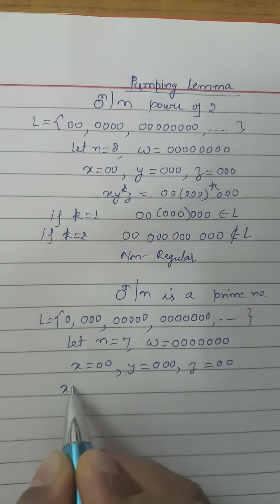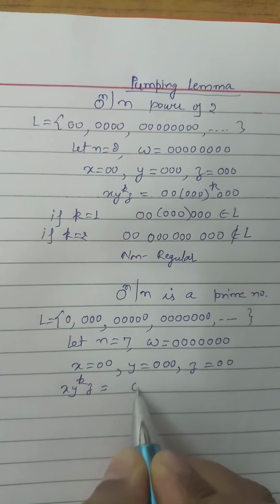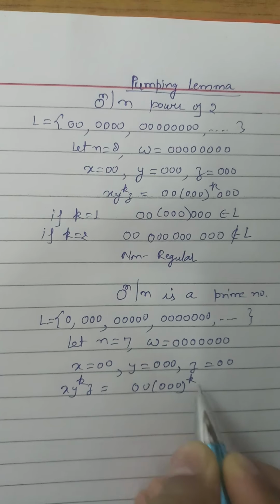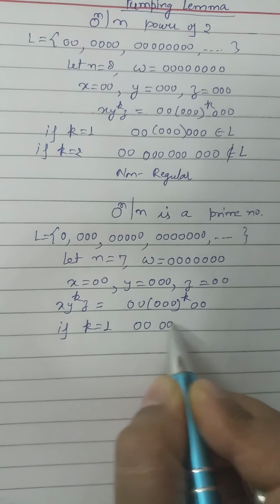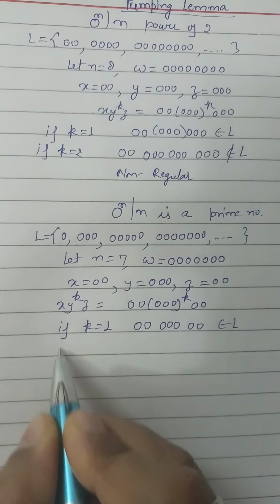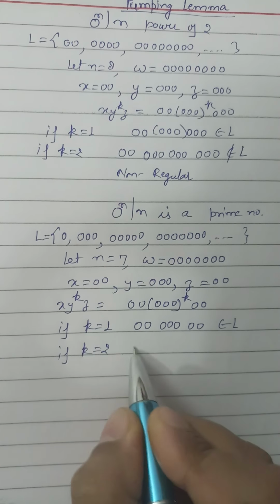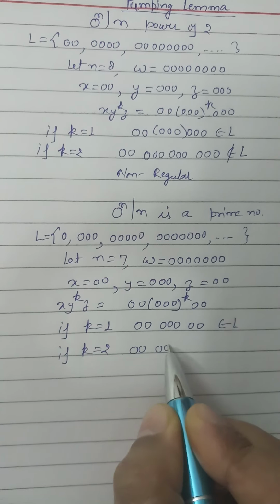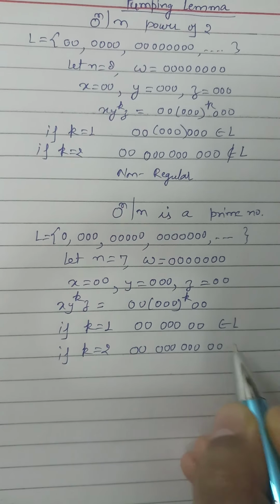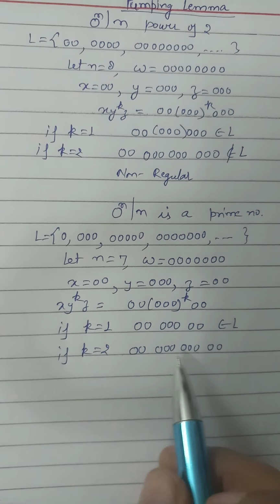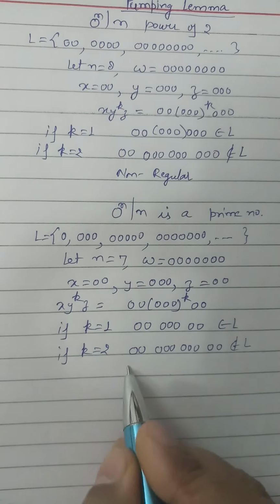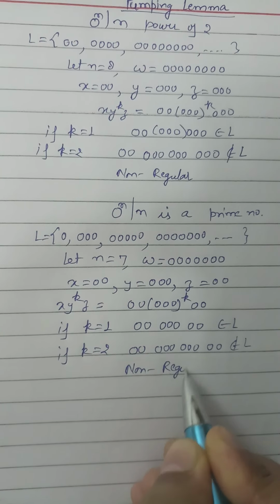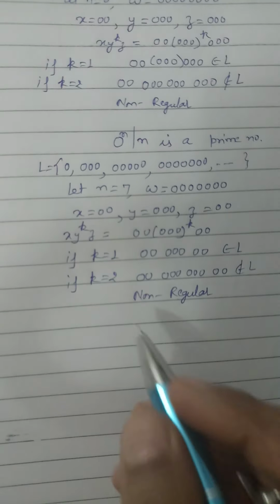So x y to the power k z will be equal to 0 0 (0 0 0) to the power k 0 0. So if k is equal to 1, then 0 0 0 0 0 0 0 belongs to that language. But if k is equal to 2, then 0 0, here what will be the language? 0 0 0 0 0 0 and here z. Does this belong to that language or not? No, this does not belong to that language because these are not prime numbers. So the language is non-regular.